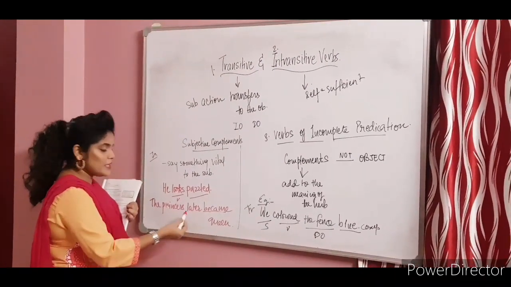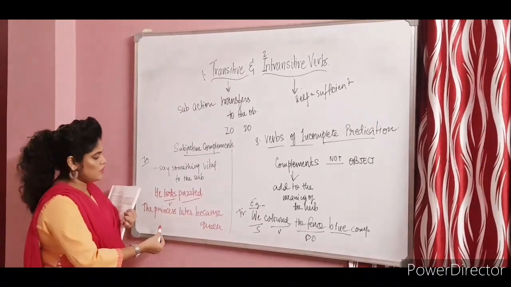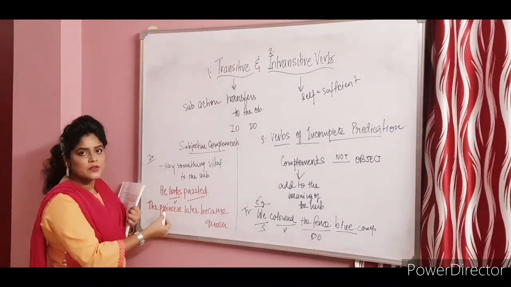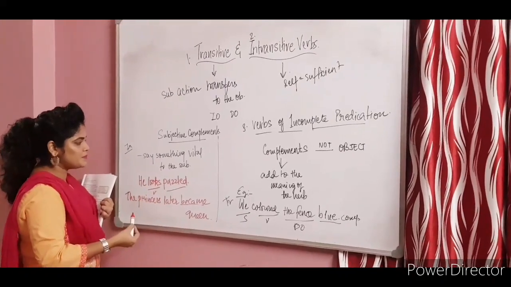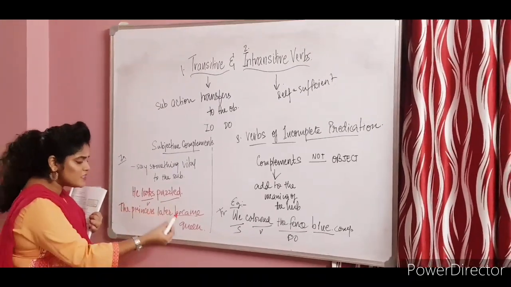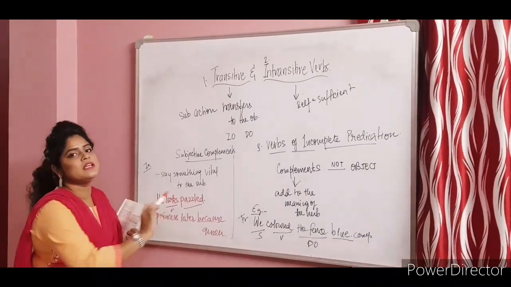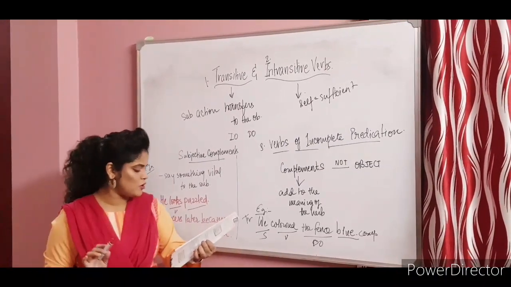princess. We are talking about the fact that something happened to the princess. Okay, and we are also saying that something has happened to him. He looks puzzled. We are saying something vital about the subject. And we are saying something vital about the princess over here. So therefore this is subject. These are known as subjective complements, or subject complements.